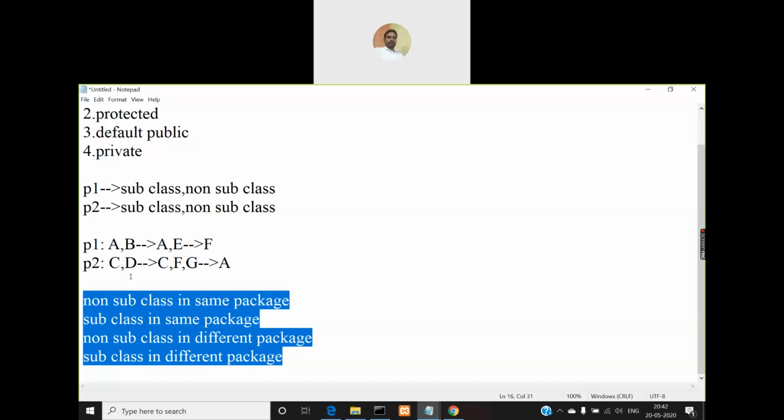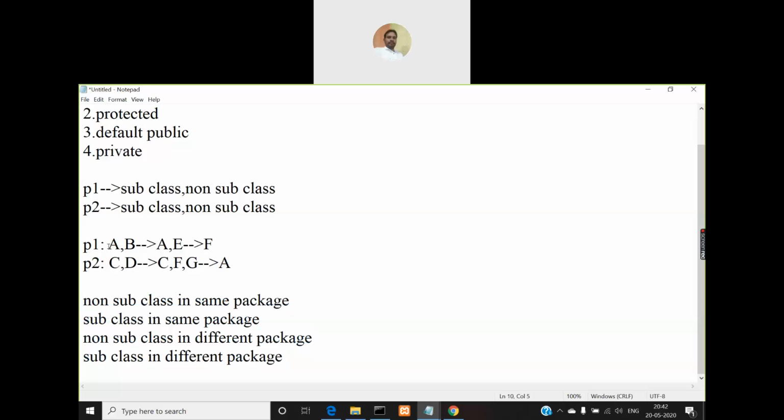But when you make a member of a class, say A, as protected, then you can access that member from within the same class A and a different class B which is in the same package, right? And it is also a subclass, so it comes under subclass in same package. And when you take E, even though E is not a subclass for A, because it is in the same package, it can be accessed, so it comes under non subclass in same package, right?